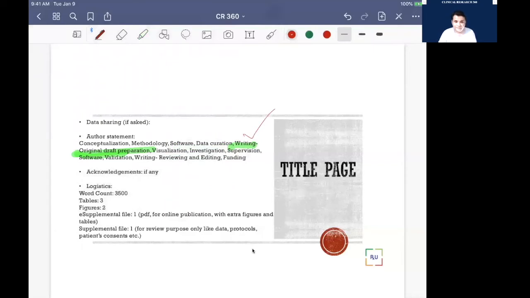The second most important role has several people, like 5, 10, or 15, depending on the size of the project. It is this part: methodology, conceptualization, data curation, and analysis.